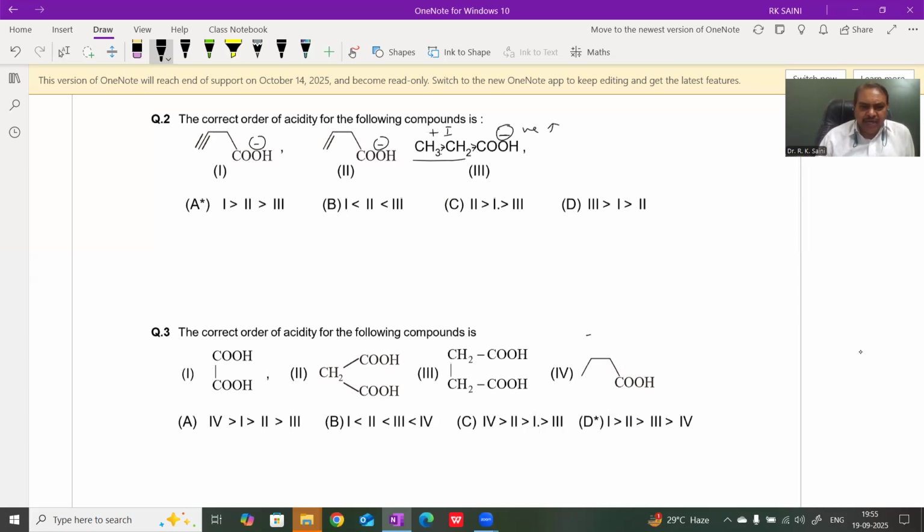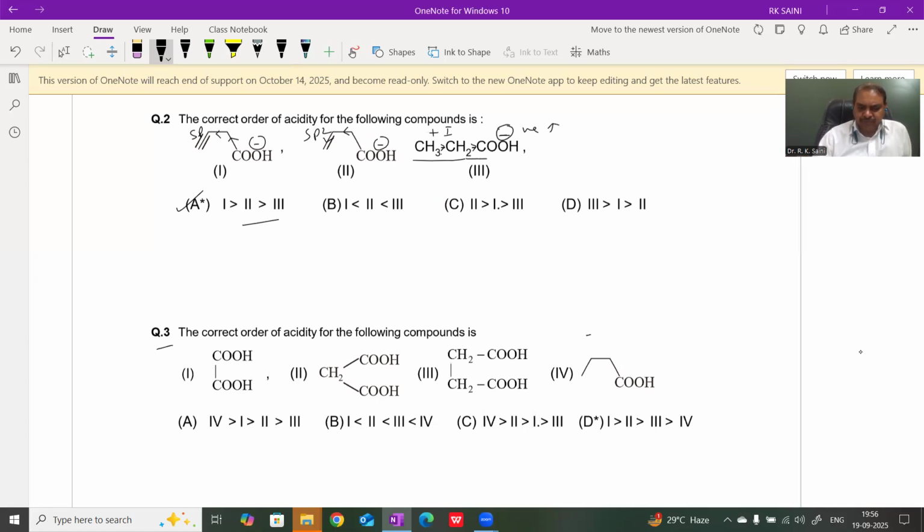In case of second and third, the carbon is sp2 and sp hybridized. And we know that more percentage of s character makes carbon more electronegative. Therefore, its minus I effect is also stronger, and hence compound first is more acidic, then second one, and third is least acidic in the given.